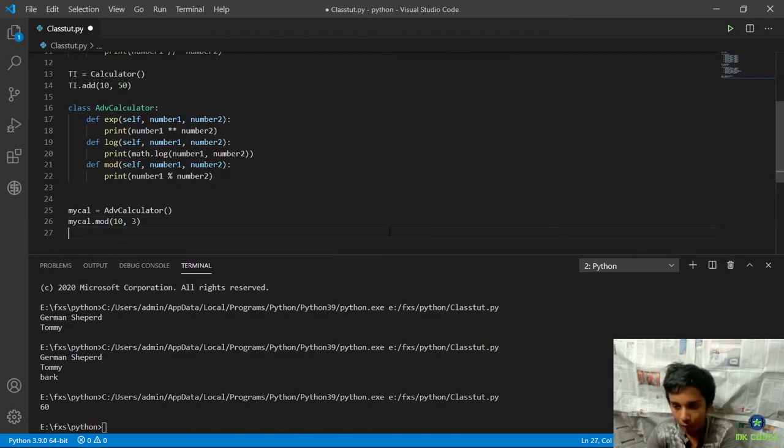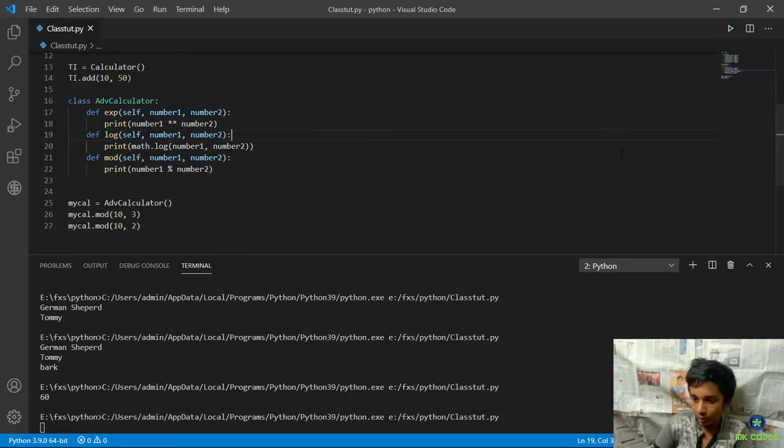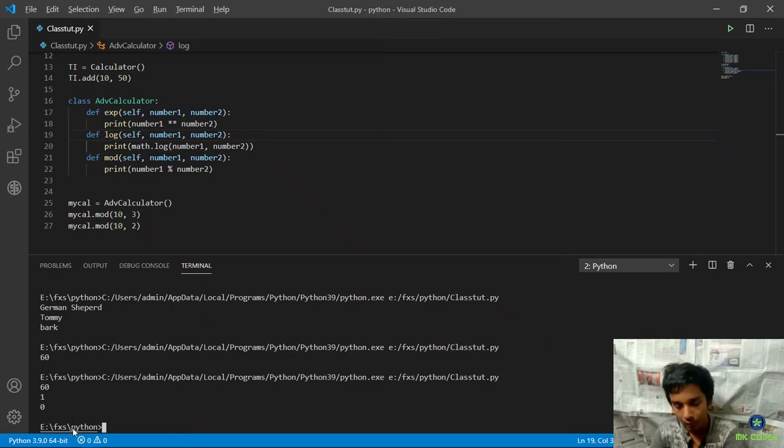I will do one more output just for confirmation, 10 and 2. I will run this, and as you can see, this is the output. I'll give you 5 seconds. If you want, you can pause the video now and try to figure out what is going on in the mod function. So 1, 2, 3, 4, 5, and your time is done.